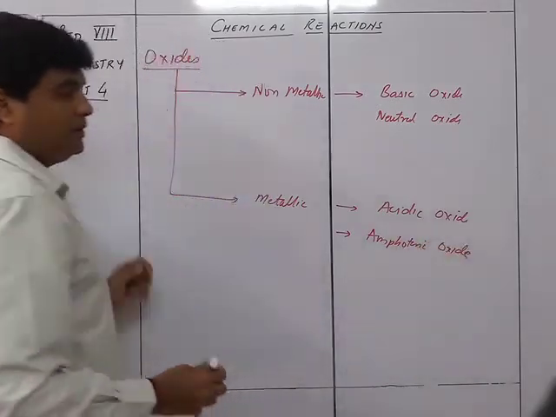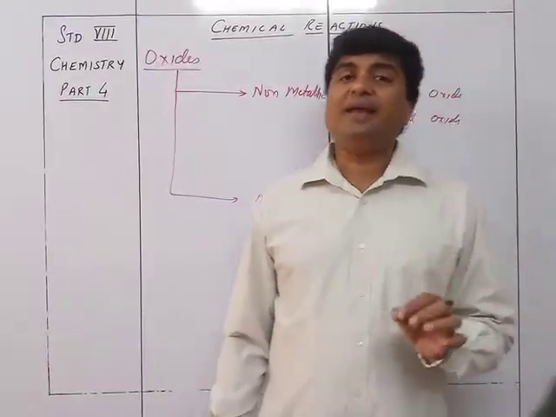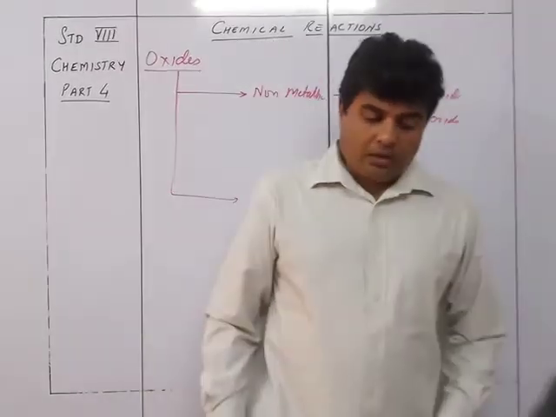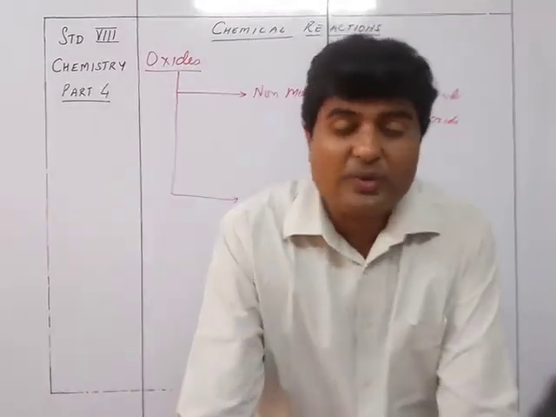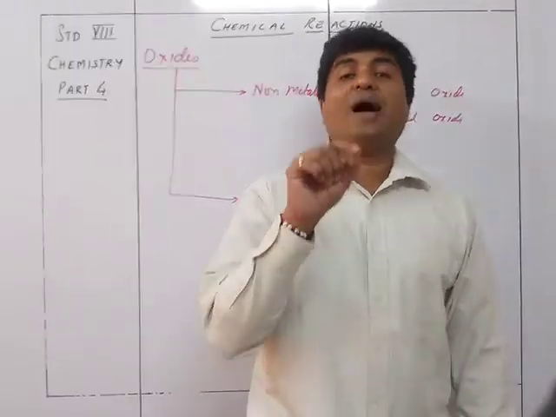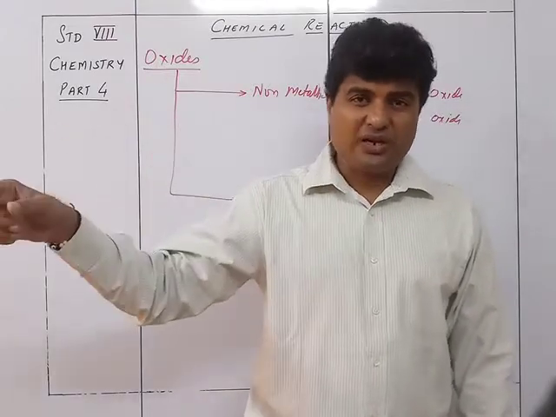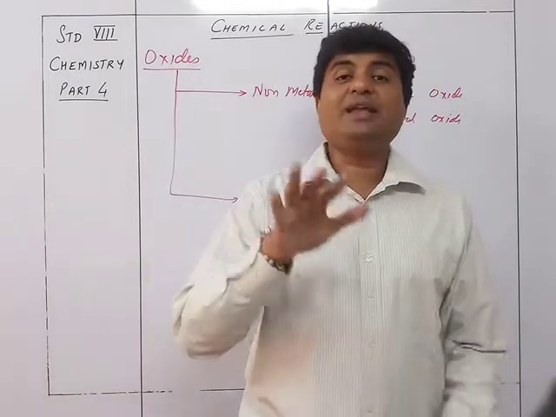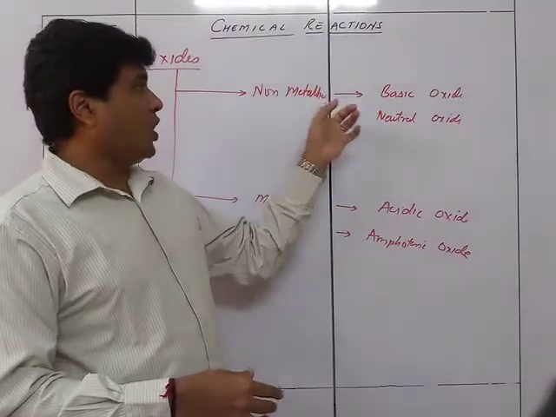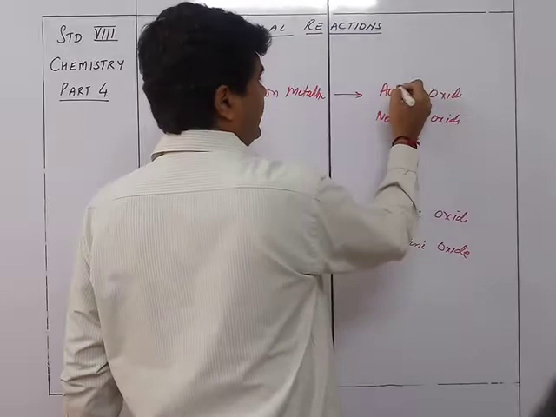I'll tell you later. So first of all, take any reaction in which a non-metal is going to react with oxygen. Sulfur reacting with oxygen gives you sulfur dioxide, but then you add water to it and it gives you an acid. SO2 plus H2O gives you H2SO3. So it gives you an acid. Therefore, SO2 is a non-metal oxide, and it is acidic.